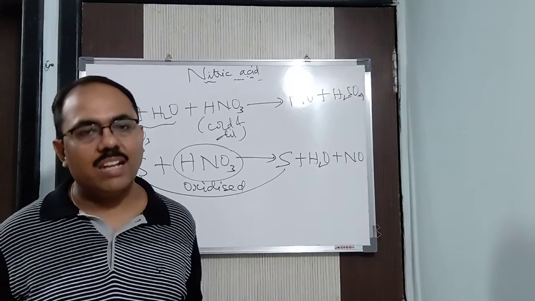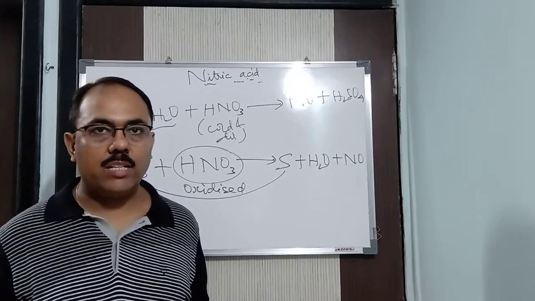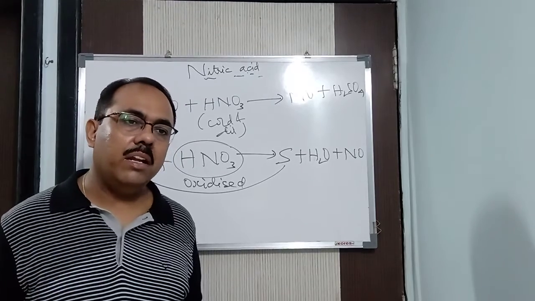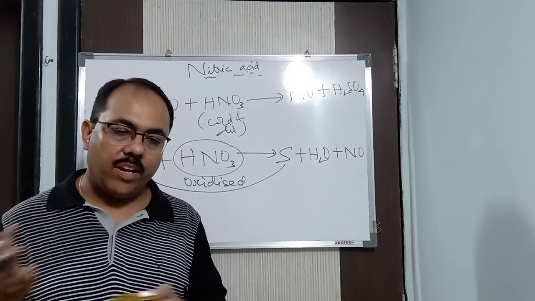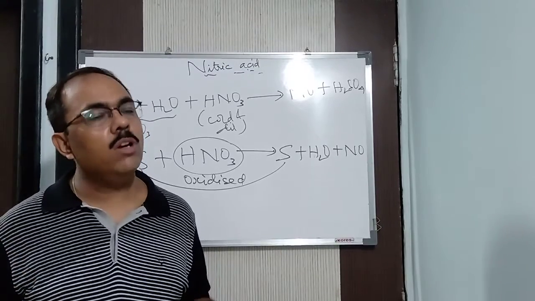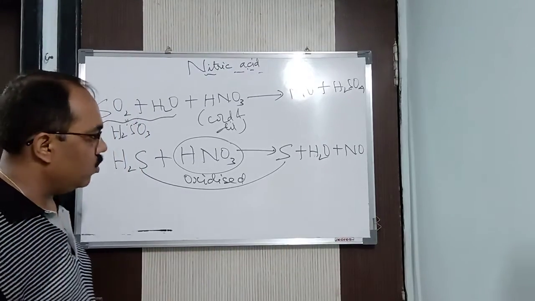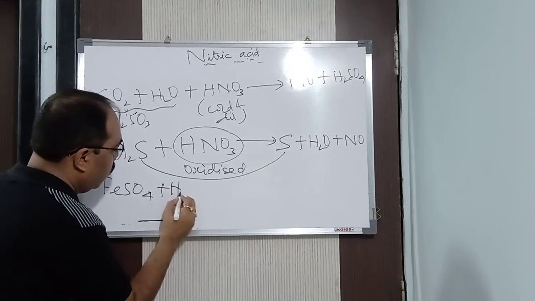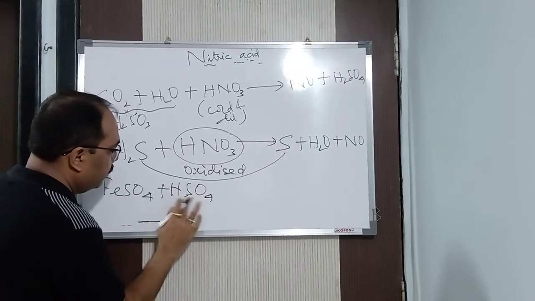Similarly, if you take ferrous sulfate and react it with nitric acid, you will get ferric sulfate. Ferrous sulfate is dirty green in color. It will be oxidized to ferric sulfate, which is reddish brown. So the equation will be FeSO4 plus H2SO4 plus HNO3.